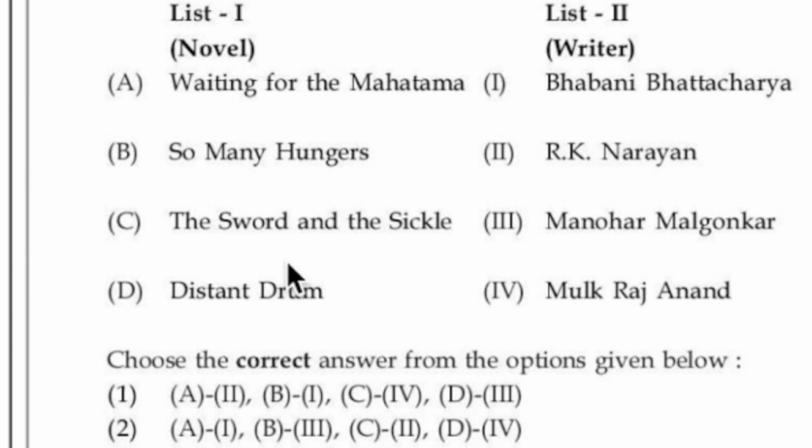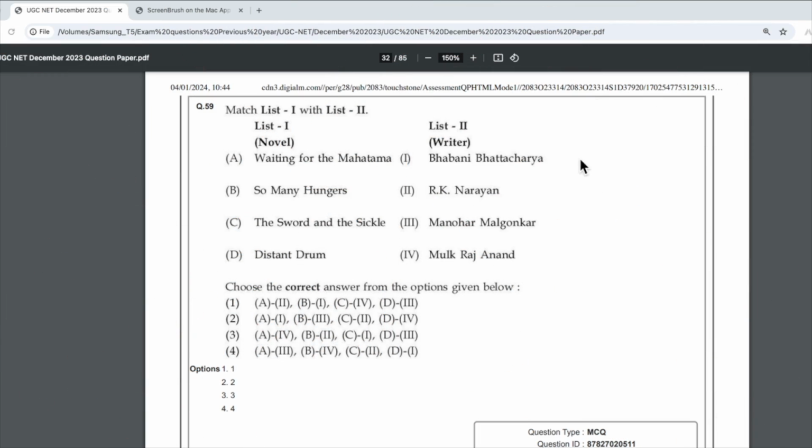You do not have to study any of these works in detail. One paragraph, Waiting for Mahatma. So Many Hungers, one paragraph. The Sword and the Sickle, one paragraph. Two sentences, three sentences, what you can do is make down the notes here, annotations here.